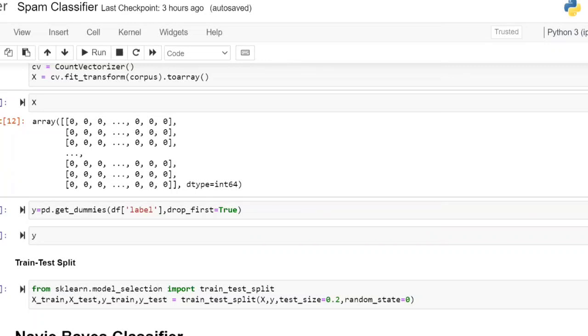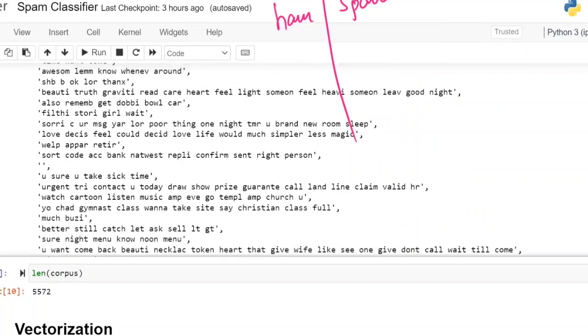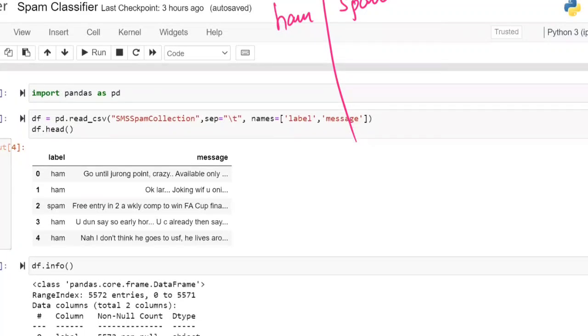Okay. So in the output variable, how many classes are there? Two classes are there. I'm applying the dummies, out of which one of them I'm dropping. One is ham, one is spam. Now if you go to the first one in the original data, ham and spam, it will be converted as 1, 0, 1, 0, 1, 0, 1, 0, 1, 0. Wherever ham is there, considered as 1, spam as 0.